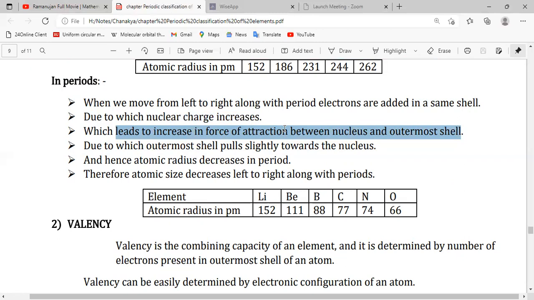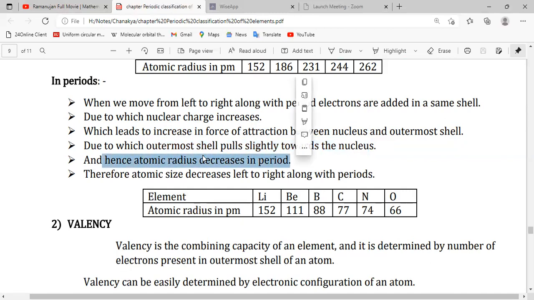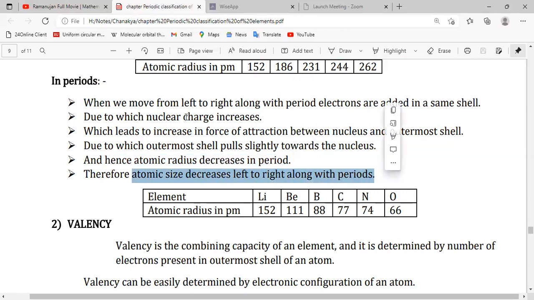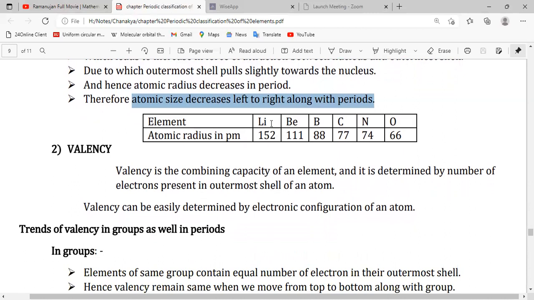The charge on the proton and the charge on the electron, and the unit of charge is the coulomb. That's why it is called Coulombic force, due to which the outermost shell is slightly pulled towards the nucleus, and hence atomic radius decreases in a period. Therefore, atomic size decreases from left to right along a period. Here we have the atomic size across the period: lithium, beryllium, boron, carbon, nitrogen and oxygen. Here we have the trend, how it decreases.